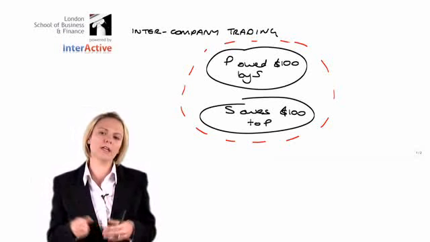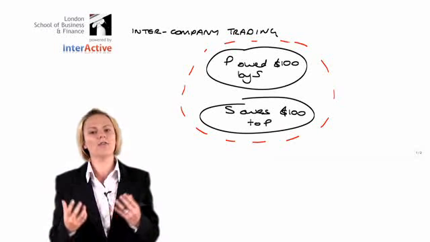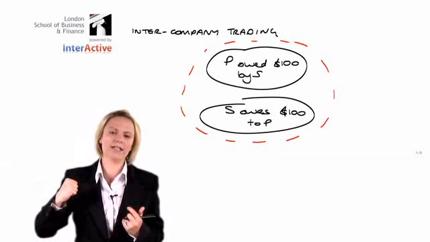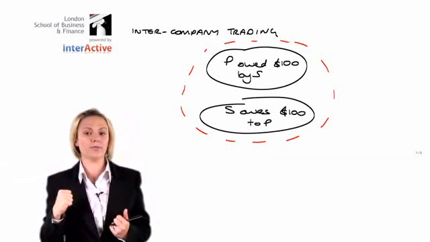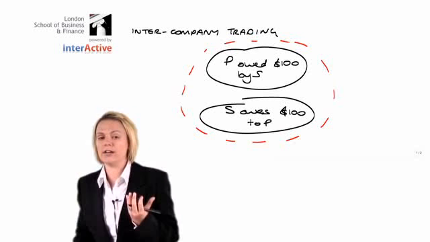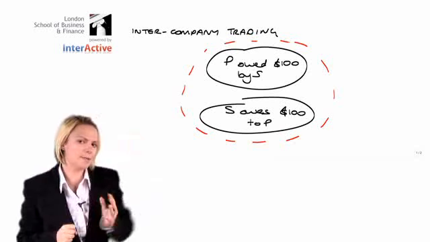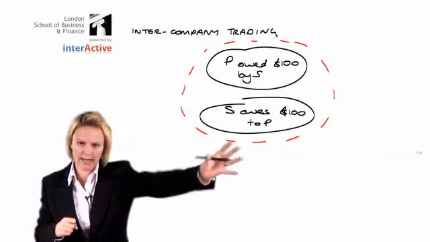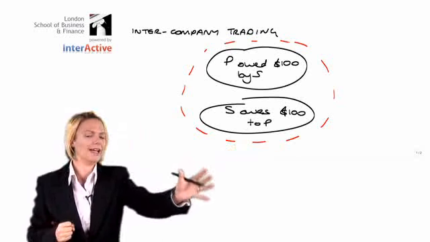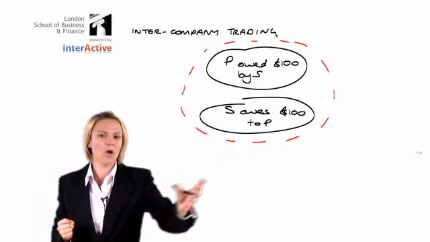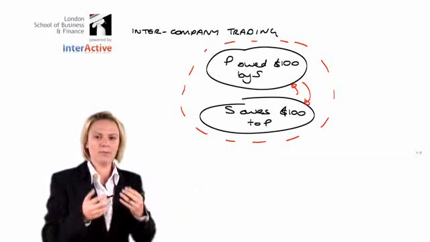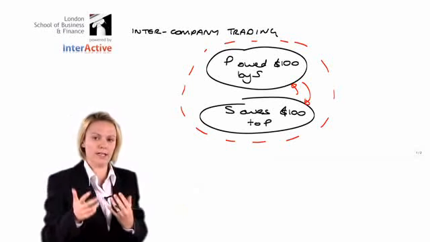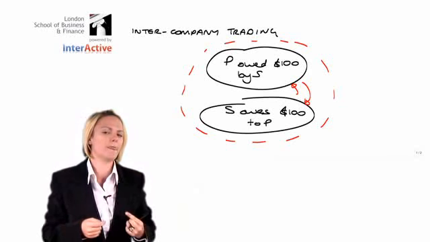Is the parent company going to receive cash from a company outside of the single entity? And the answer to that would be no. On the opposite side of the coin, will the subsidiary have to pay money outside of the group to an external company? And again, the answer is no. All that would be happening is money would be moving between the group companies, which we treat as one.